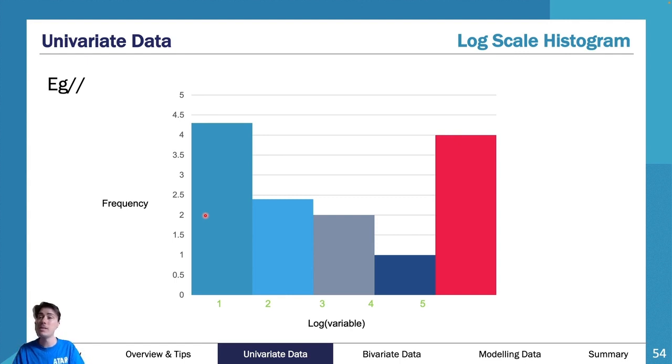If I'm between, next category, we'll say this is between 1 and 2. Being between 1 and 2 on my log, my raw data is between 10 and 100. Next one, I say it's between 2 and 3. Again, this got squished down, I do apologize for that.